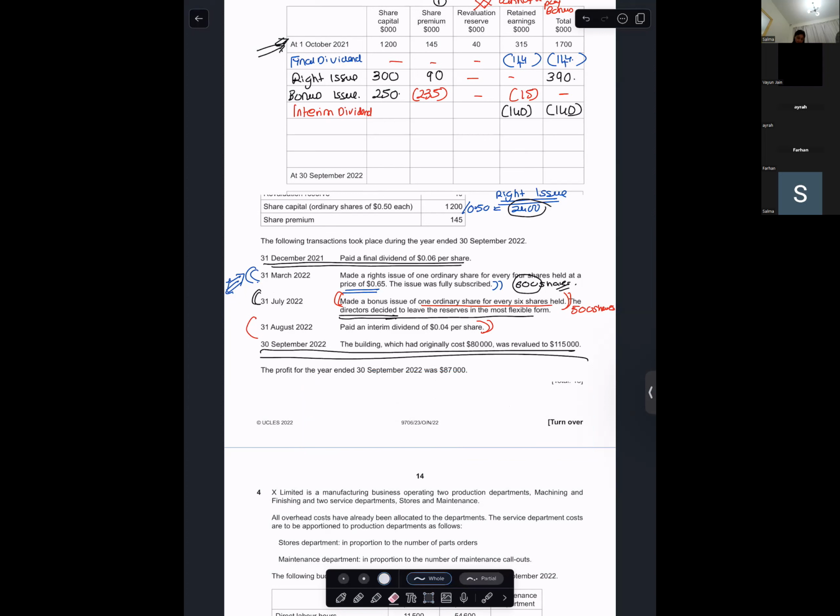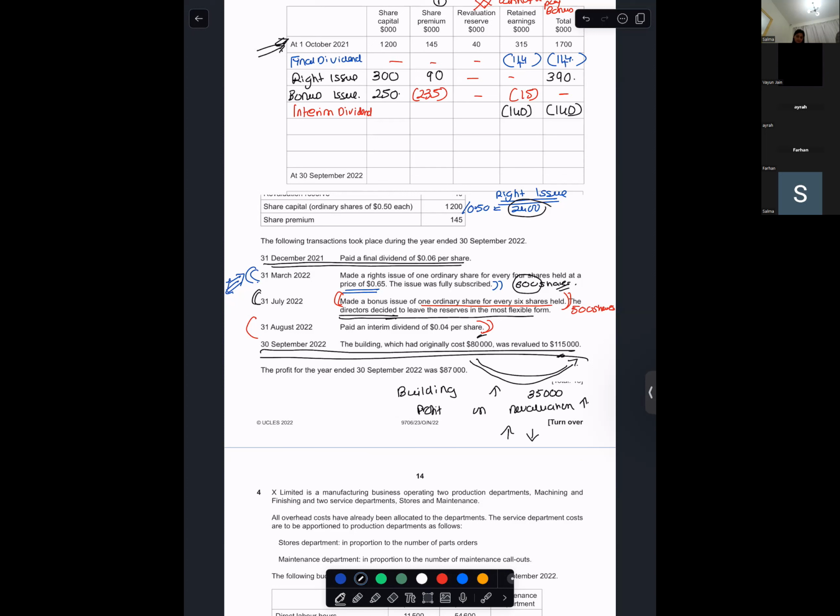The building which had originally cost $80,000 was revalued to $115,000. What does this mean? That there has been a revaluation of 35,000. The building is upward revalued by how much? 35,000. That means there is a profit on revaluation. So will revaluation reserves increase or decrease?